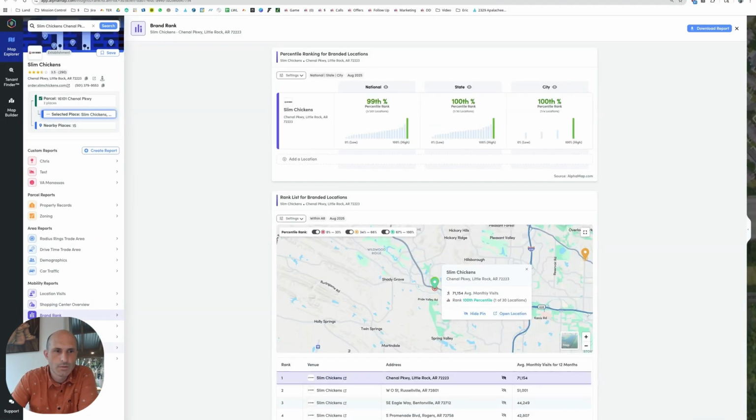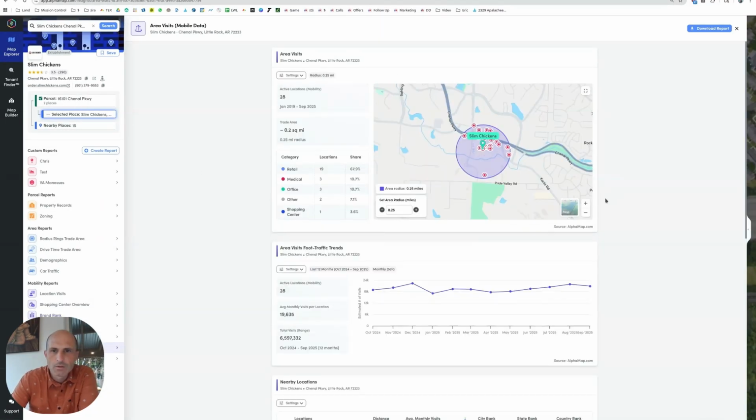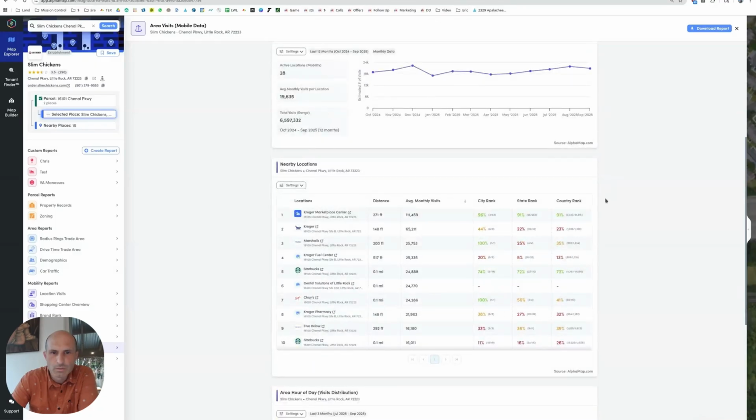Okay, let's look at who's happening around here. So Slim Chickens. Oh, it's a bunch of bad numbers around here. Slim Chickens is doing really well. Kroger's doing pretty bad. Starbucks is doing pretty well. It's got the same address as the Kroger, though.